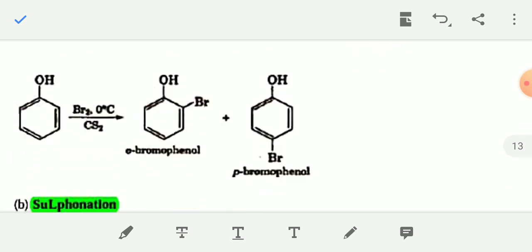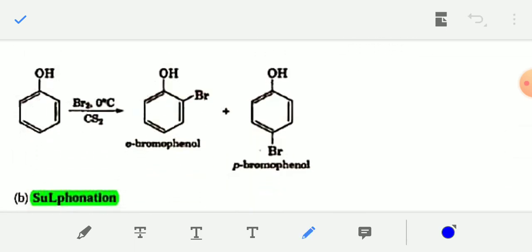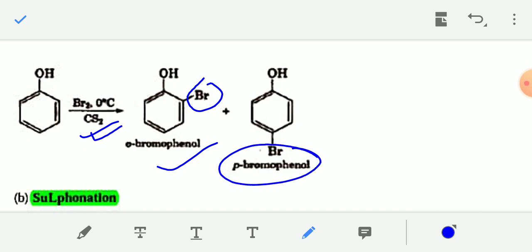But when phenol is treated with bromine Br2 in presence of carbon disulfide solvent, only orthobromophenol, that is Br enters the ortho position, or parabromophenol you will get.